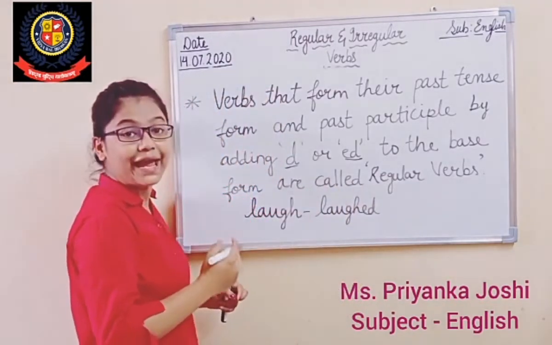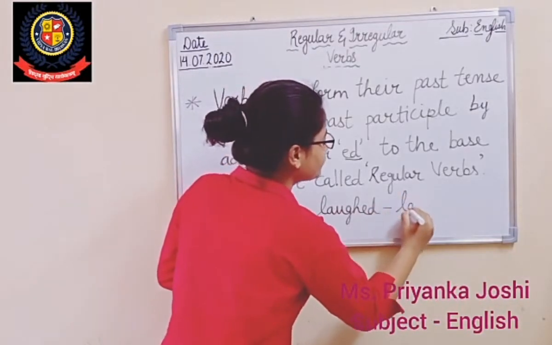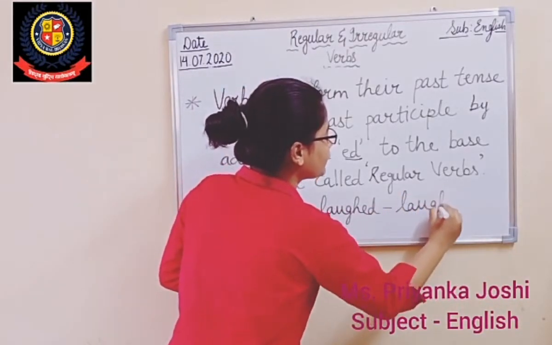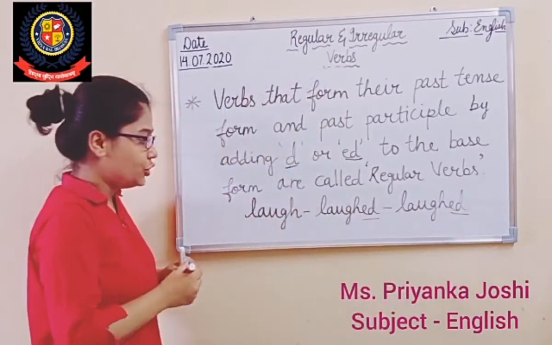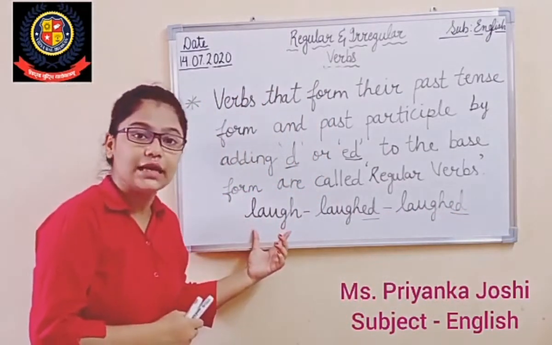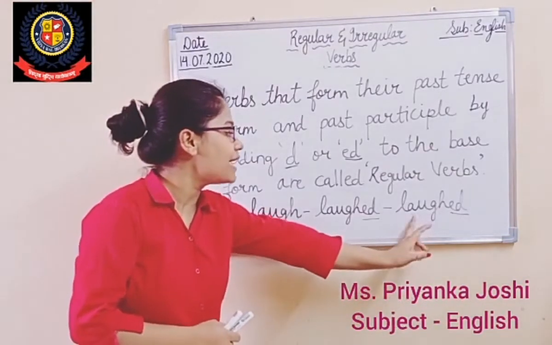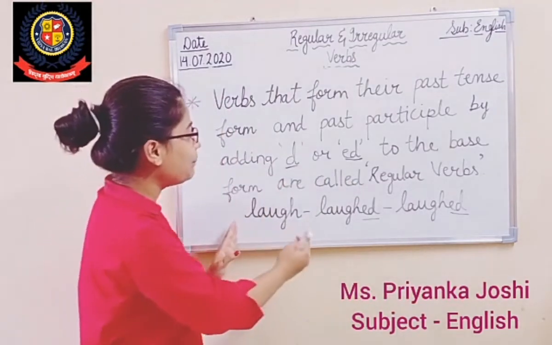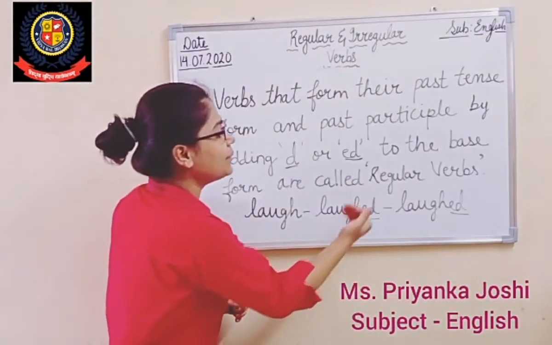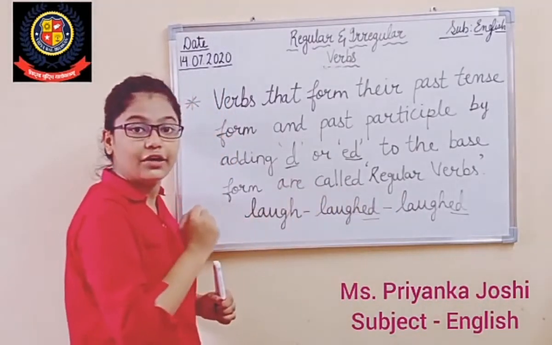And if I make its past participle, it will be laughed again, right? You can see here the base form was laugh, the past form was laughed, and the past participle is laughed. So simply we made the past and the past participle by adding ed, right?